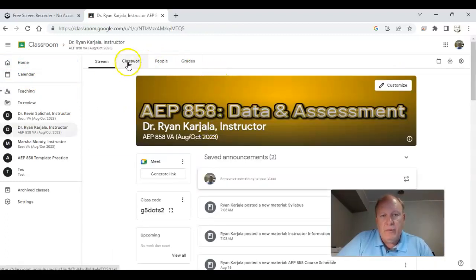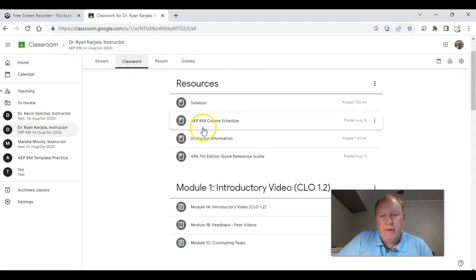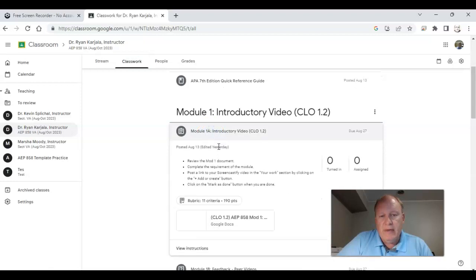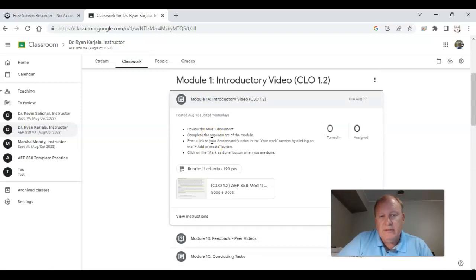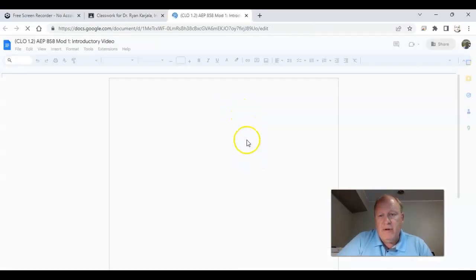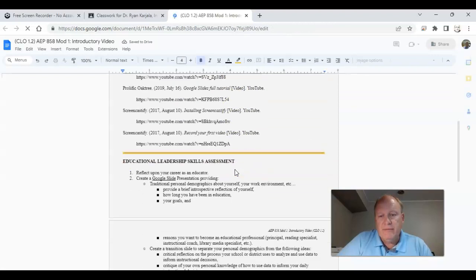If I go to classwork, I'm going to go down here and look at module 1. So here's your first module. Click on that. Here's a little bit of directions. Some classes you'll see directions, some classes you won't. I put a little bit in there just to help you understand what you do. Then you click on the module and it'll load up, and then you just follow through and do what it asks in the module.